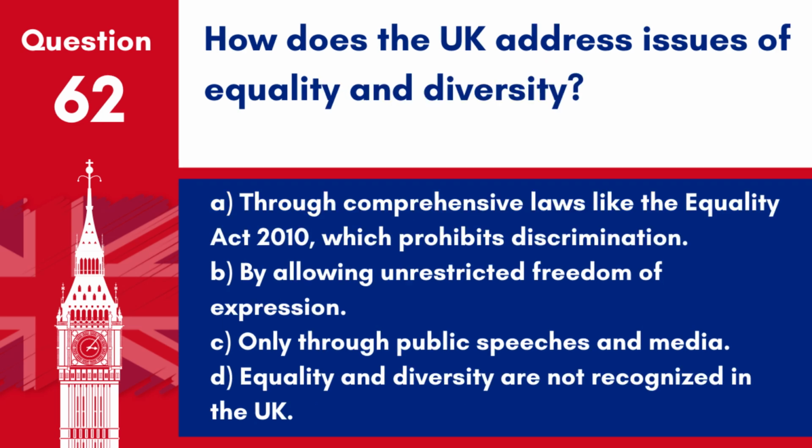Question 62. How does the UK address issues of equality and diversity? A. Through comprehensive laws like the Equality Act 2010, which prohibits discrimination. B. By allowing unrestricted freedom of expression. C. Only through public speeches and media. D. Equality and diversity are not recognized in the UK. Answer: A. Through comprehensive laws like the Equality Act 2010, which prohibits discrimination on grounds such as age, gender, race, religion, disability, and sexual orientation.